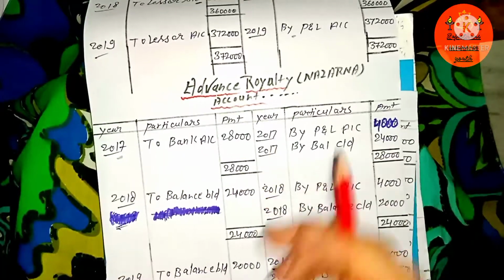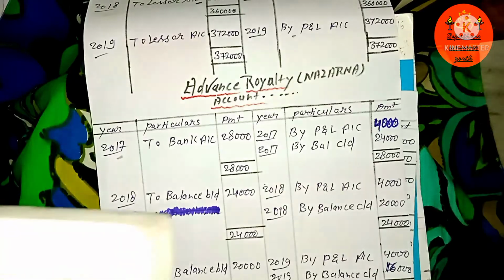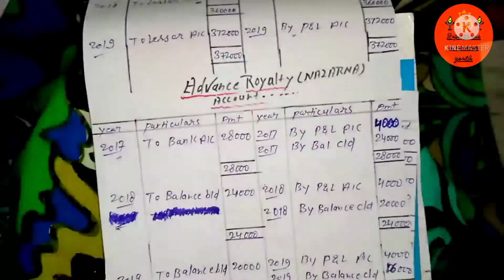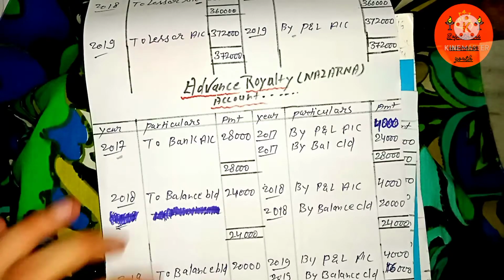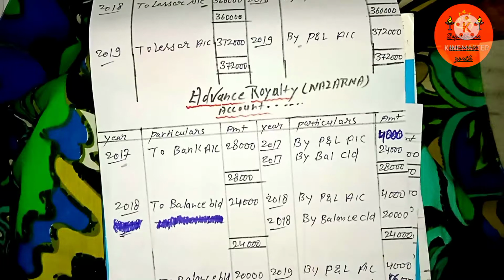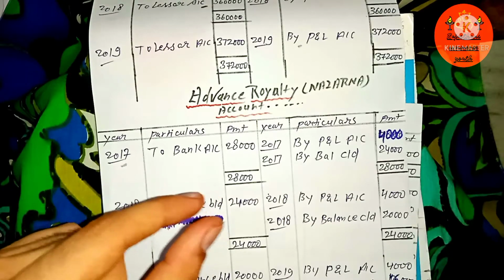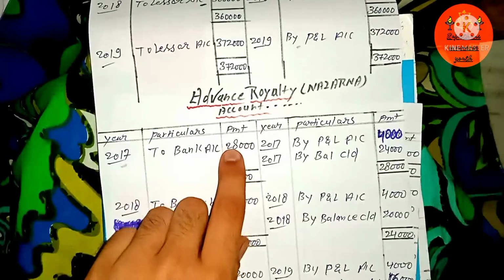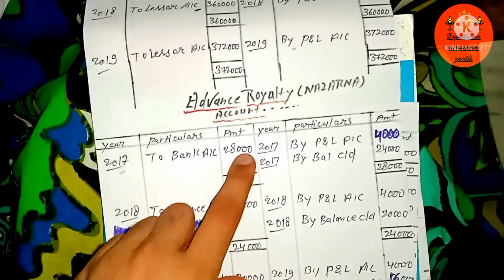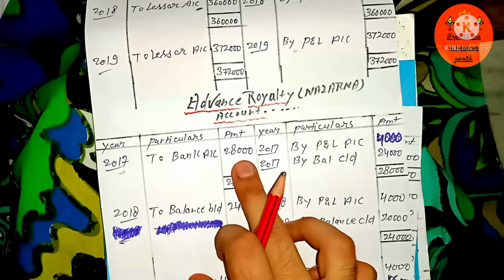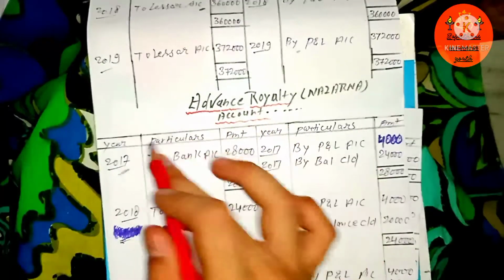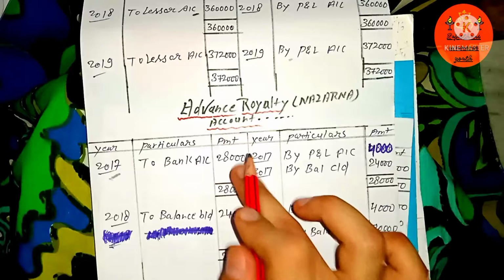In 2017, as it was given in the question that the publisher has decided to write off the amount of Najrana during the first 7 years, you have to divide the amount of Najrana by 7. The amount of Najrana was 28,000, the payable amount of Najrana is 28,000. So the publisher simply paid that amount in the year 2018 to the author. The whole amount has been paid by the publisher to the author,